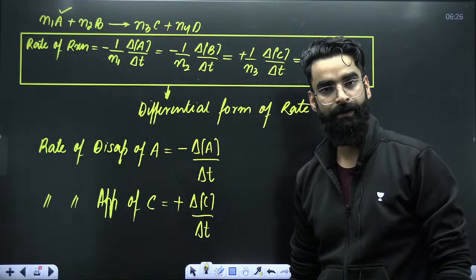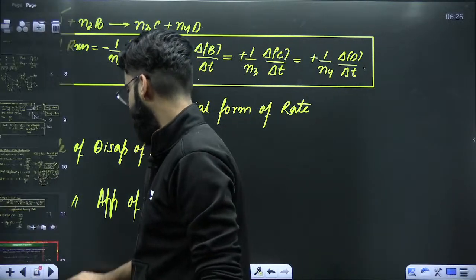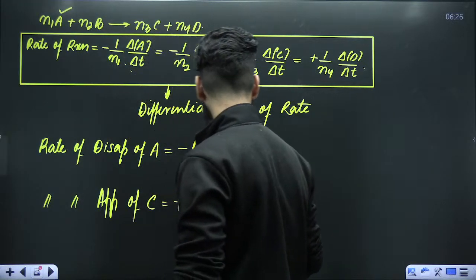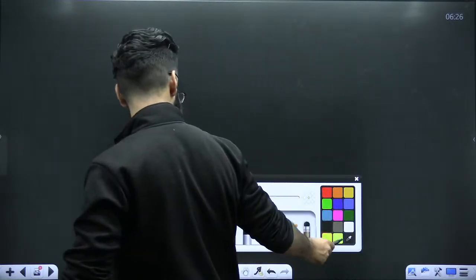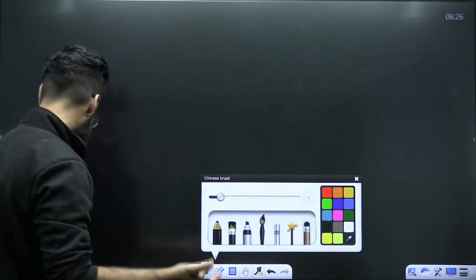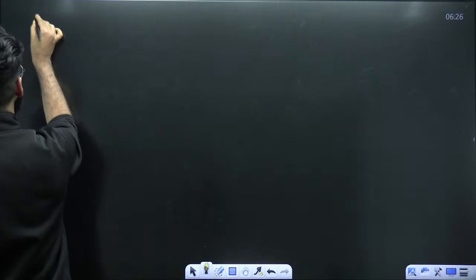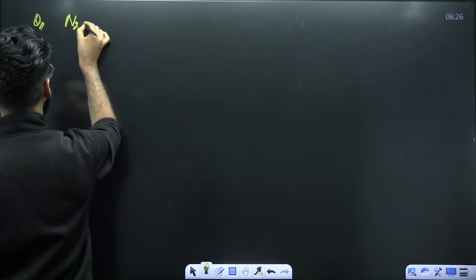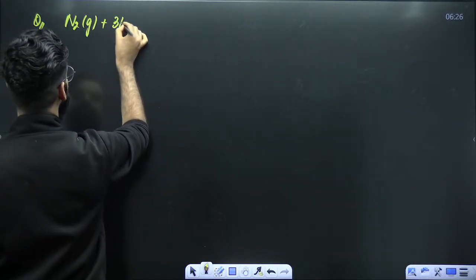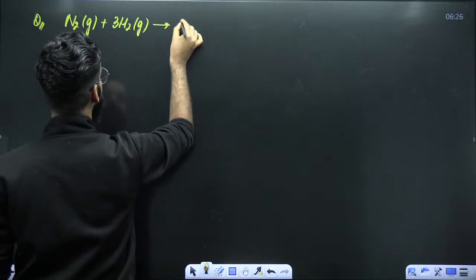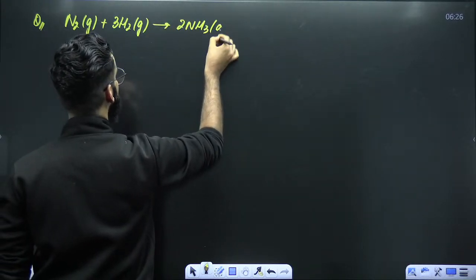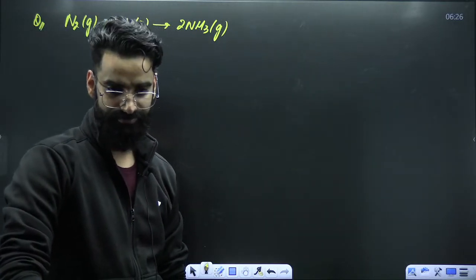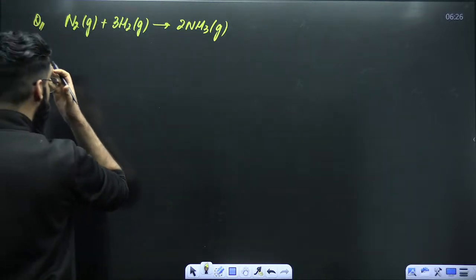Perfect. Now tell me the answer of this particular question. One simple question, and you cannot believe it was asked in your NEET examination 2 years back. The reaction was N2 gas plus 3 times H2 gas gives 2 times NH3 gas. We were supposed to write the differential form of rate for this equation. Can't you write it? Absolutely, you can do that.